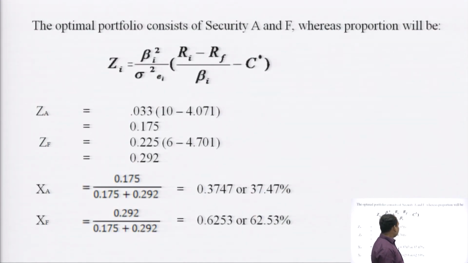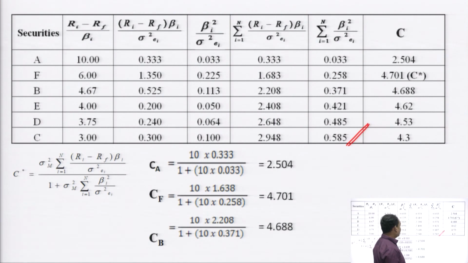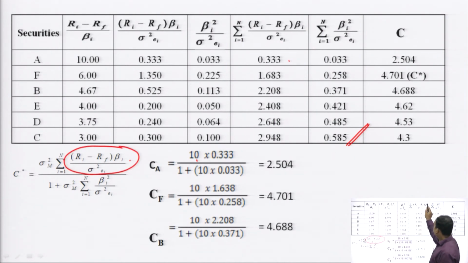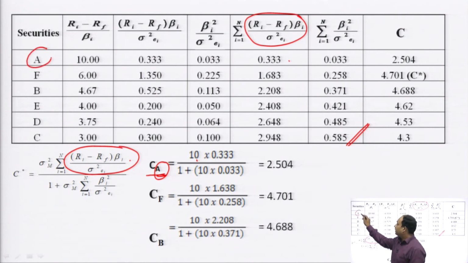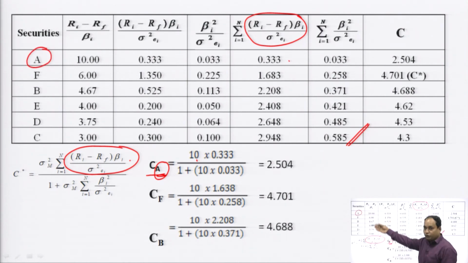So under market variance, we have 10. Ri minus Rf multiplied by beta over variance, the ratio of this gives us this term. For security A, we are calculating the cutoff point. One by one, as per the sequence, we are calculating the cutoff point.